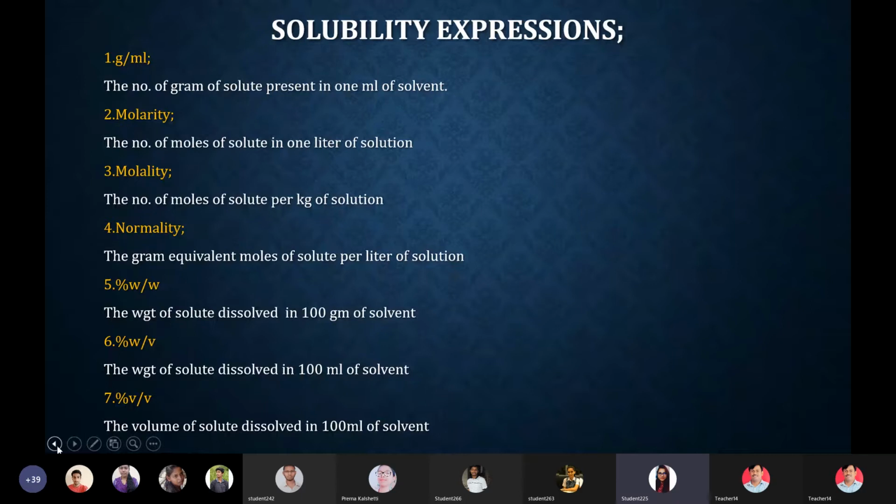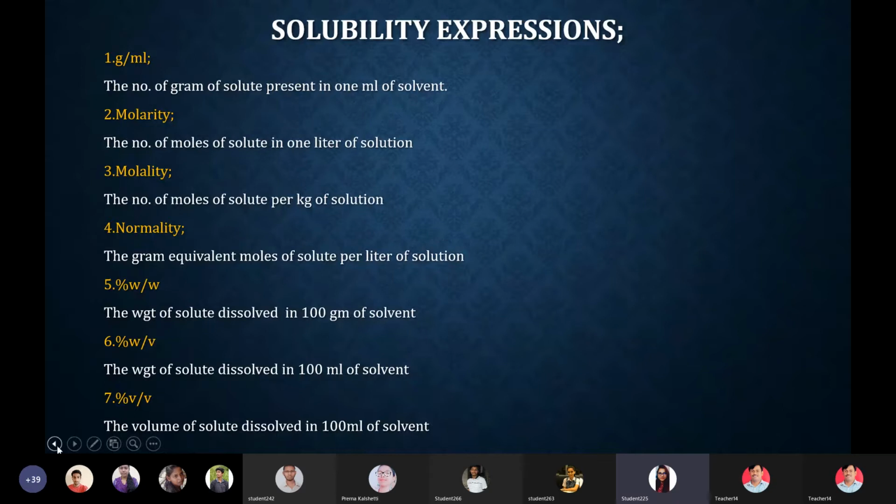The first is gram per ml. It is the amount of solute present in 1 ml of solvent, or dissolved in 1 ml of solvent.